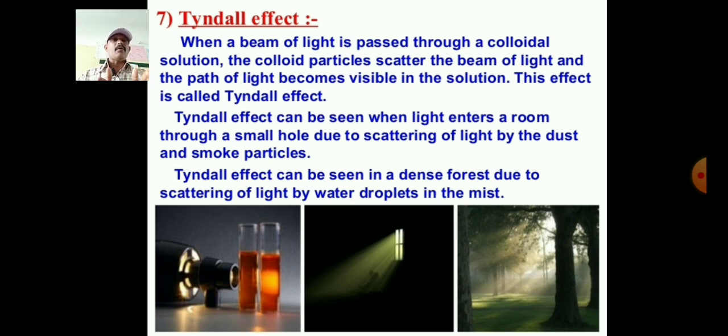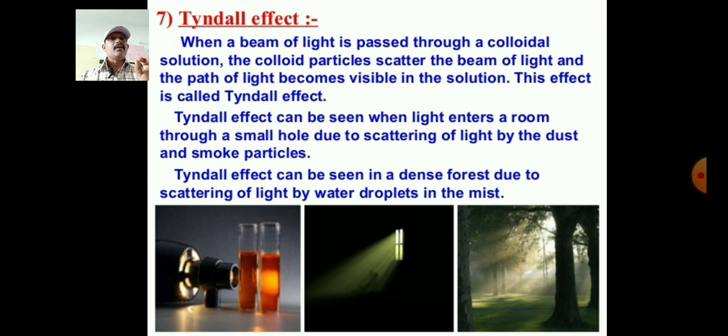So, what does a beam of light mean here? The collection of light rays passing through with the help of a torch. The light is scattered by the particles and we can see the path of light. So, this effect is called Tyndall effect. I think you have understood.